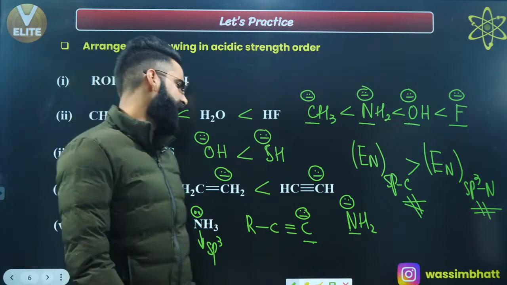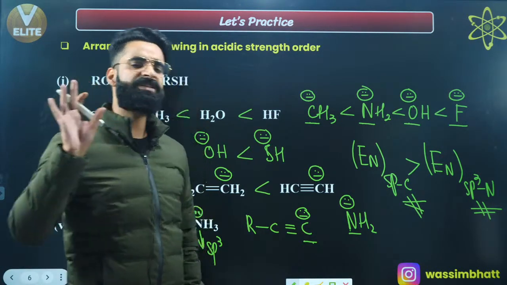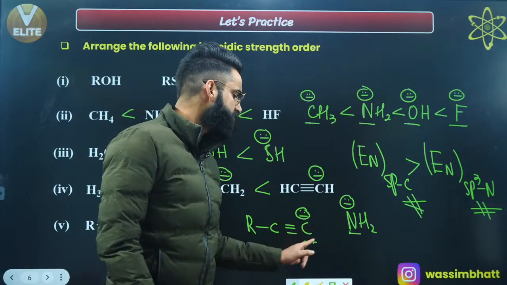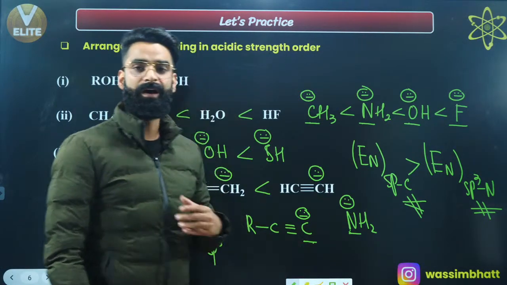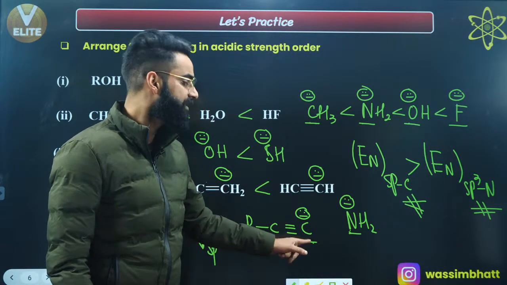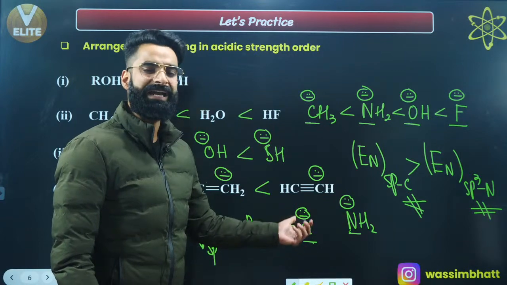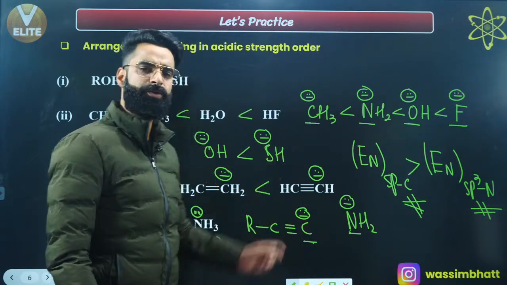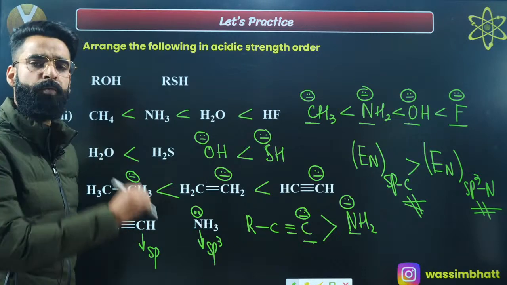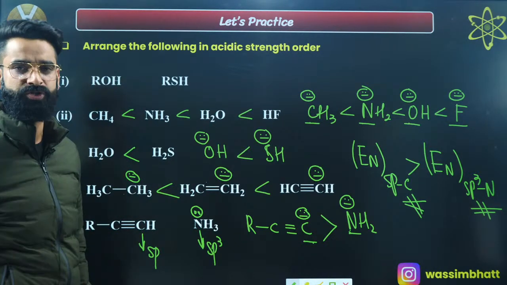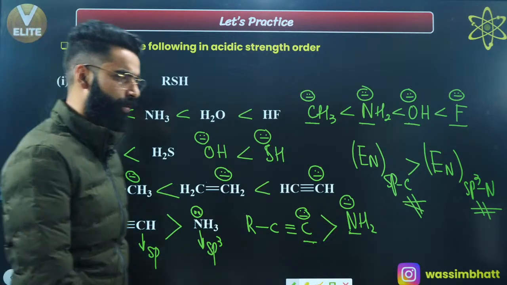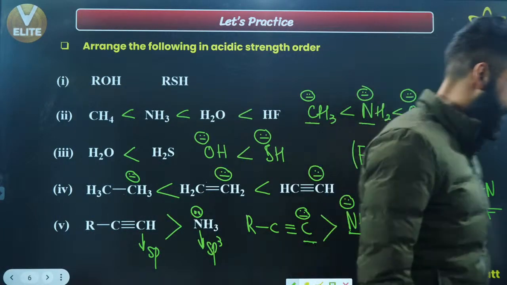Now have a look. Negative charge is more stable on a more electronegative element. If I ask which of the two atoms is more electronegative, I'll say this sp hybridized carbon, its electronegativity is more, and negative charge is more stable on a more electronegative element. So this is the stability order of the conjugate bases, and whatever is going to be the stability order of the conjugate bases, that is going to be the order of the acidic strength over here, right? I'm sure it's clear to everyone.